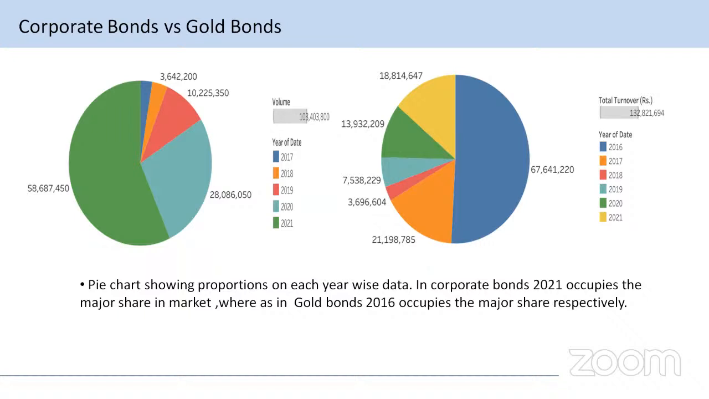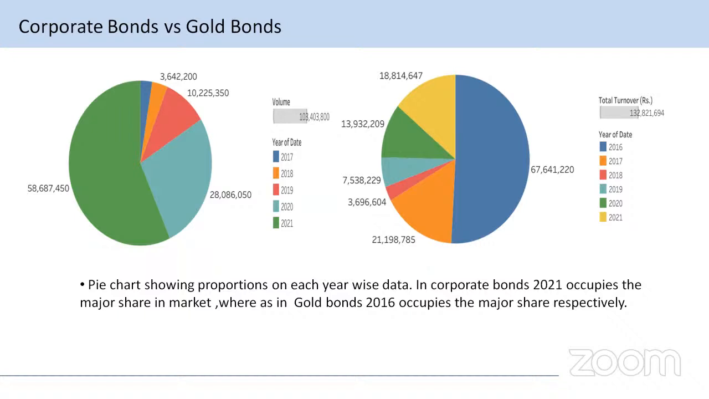While coming to the gold bond, in 2016 the turnover of the gold bond was 6 crore 76 lakhs 41,220 rupees. The turnover of gold bond in 2017 is 2 crore 11 lakhs and 98,785 rupees. The turnover of gold bond in 2018 is 36 lakhs